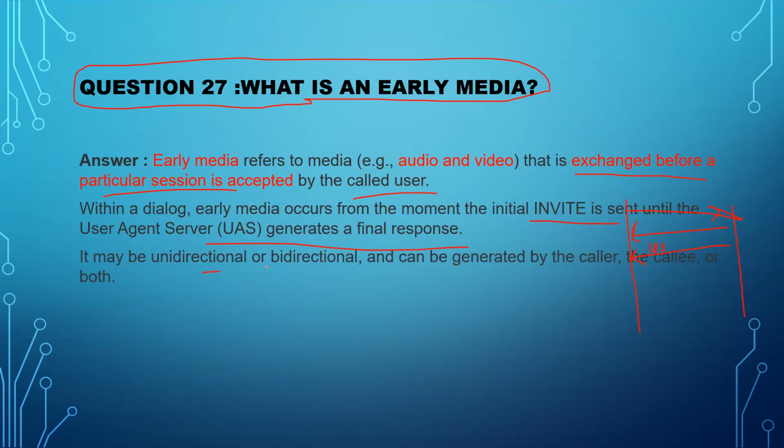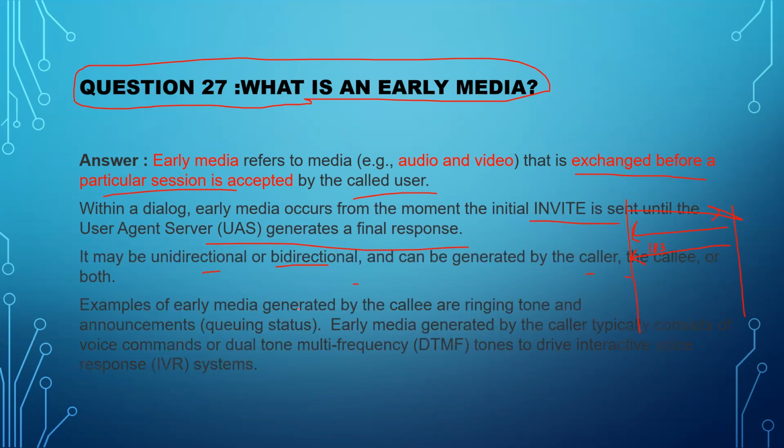It may be unidirectional or bidirectional and can be generated by the caller, callee, or both. Examples of early media generated by the callee are ringing tone and announcements, such as queuing status. Early media generated by the caller typically consists of voice commands or DTMF tones to drive an interactive voice response system.